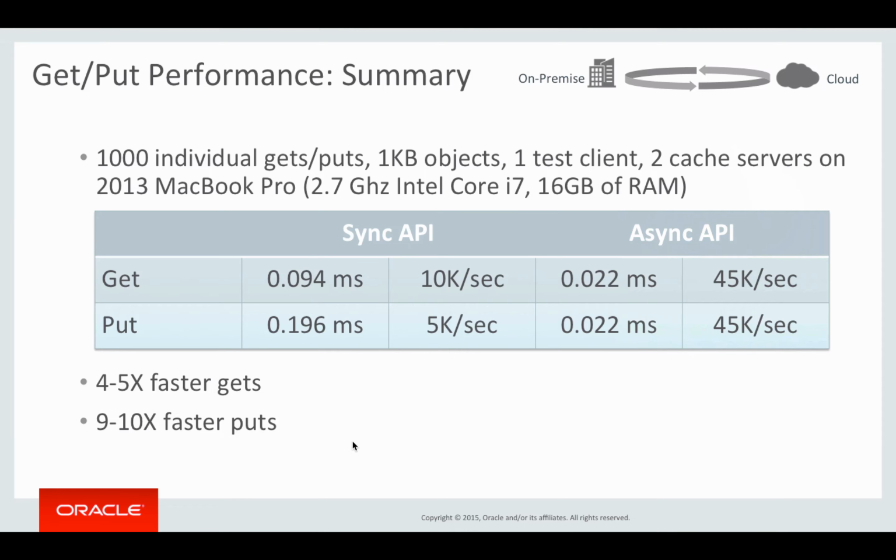In this case, both took about the same amount of time. So as you can see, the asynchronous gets are about 4 to 5 times faster than synchronous gets, and asynchronous puts are about 9 to 10 times faster than synchronous puts, which is a significant improvement.